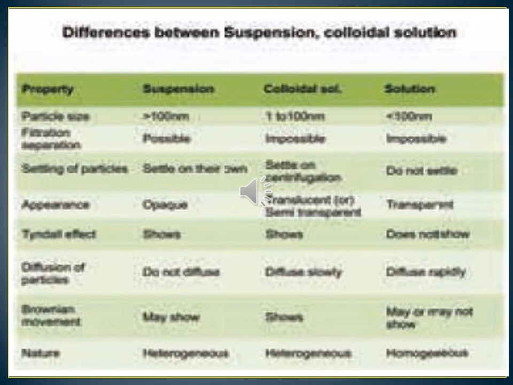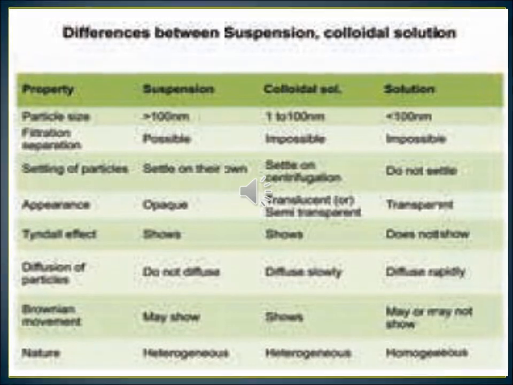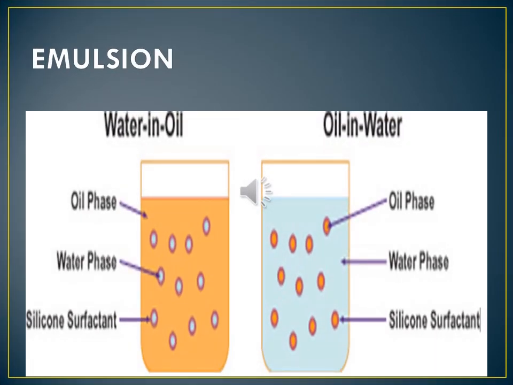Okay children, do you understand? Study this one. Now we have to see emulsion. What is emulsion? Emulsion is a colloid of two or more immiscible liquids where one liquid is dispersed in another liquid.